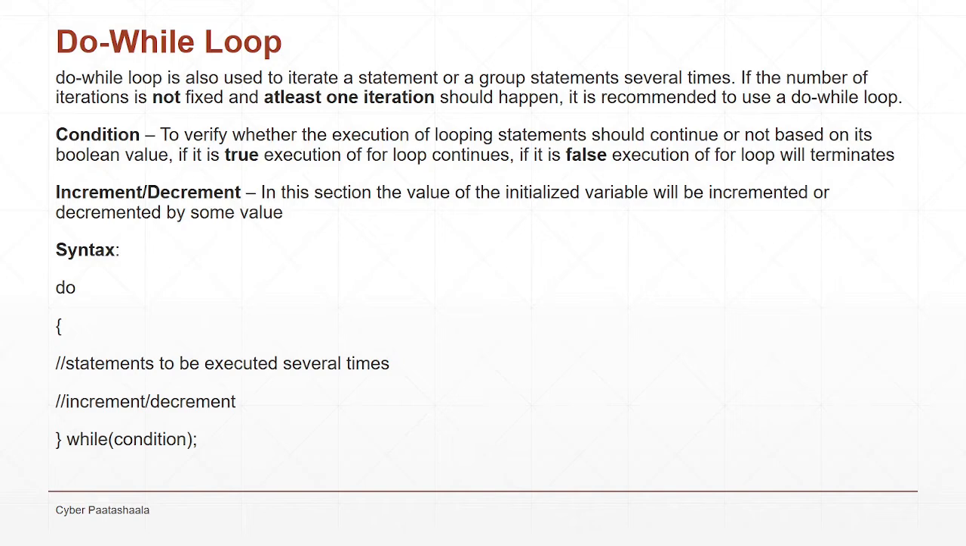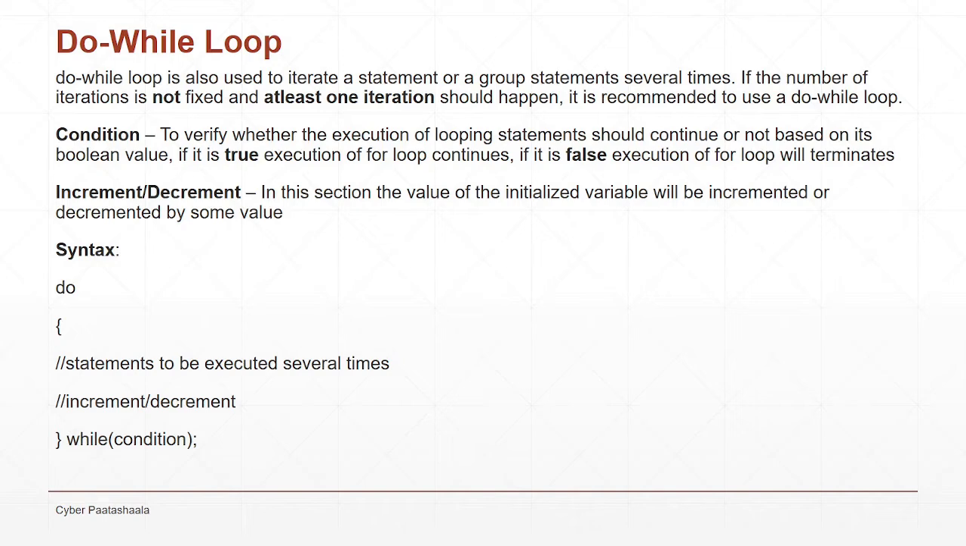Do while loop is also recommended to be used when the number of iterations is not fixed, and in the do while loop we have two sections, condition and then increment or decrement. The condition will return a boolean value, either true or false. If it returns true, the execution of the do while loop continues. If it returns false, the execution of the do while loop will be terminated. And then we have an increment or decrement section. Here we will either increment or decrement the initialized variable with some value.